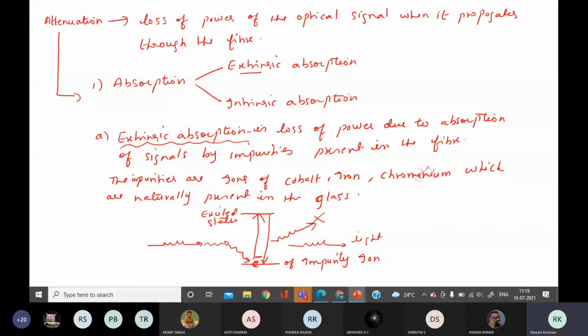Intrinsic means inside. The optical fiber is made up of glass or plastic. It itself has a tendency to absorb the light. It is called intrinsic absorption.